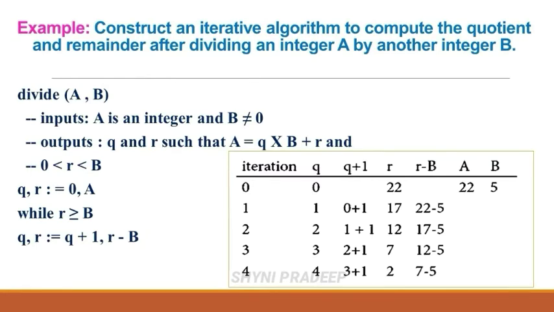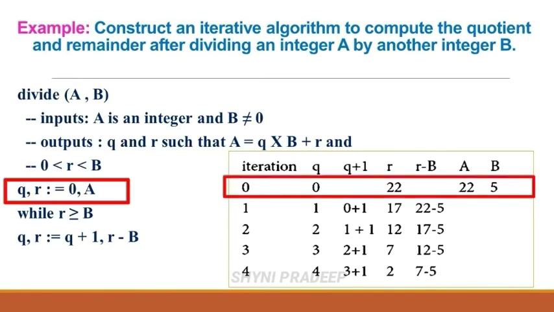So output variables q and r change their values in each iteration, but input variables a and b do not change their values. The iteration 0 shows the values just before the loop starts. So in the 0th iteration, q is equal to 0 and r value is a. a means what? 22.